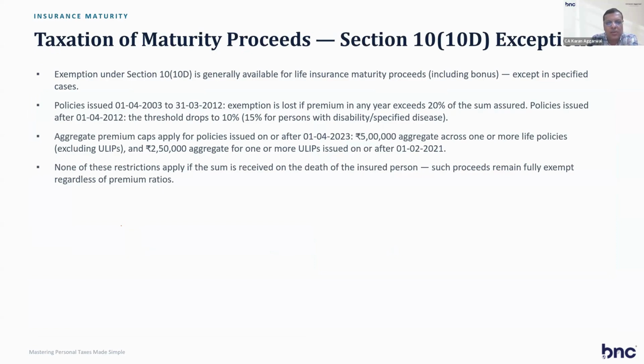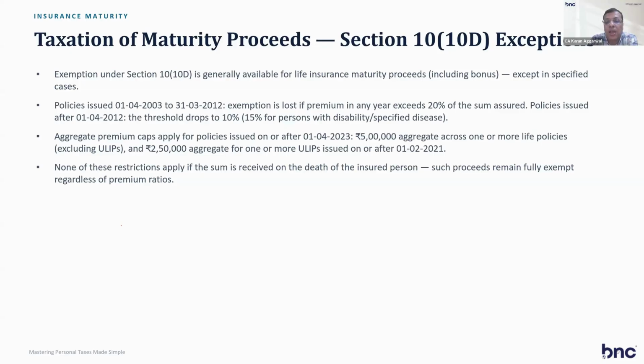For policies issued from 1st April 2023 to 31st March, exemption is lost if the premium in any year exceeds 20% of the sum assured. For policies issued after 1st April, the threshold drops to 10%.